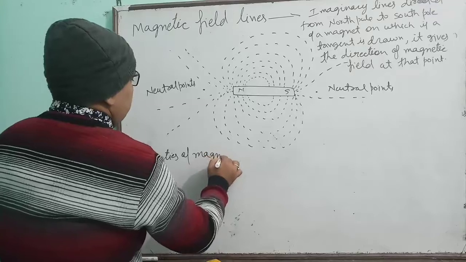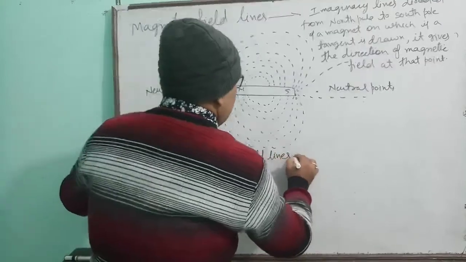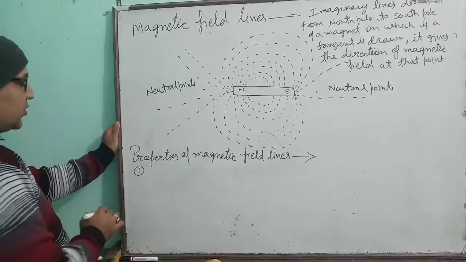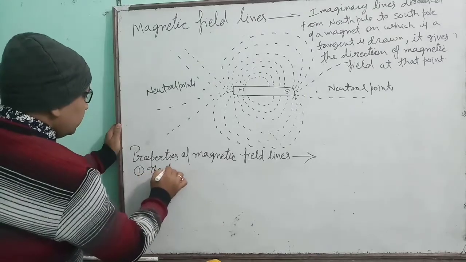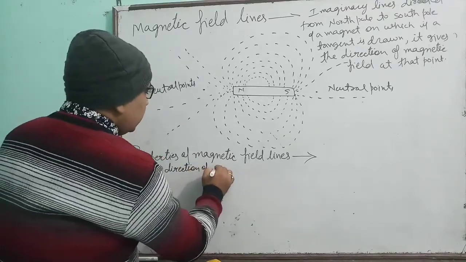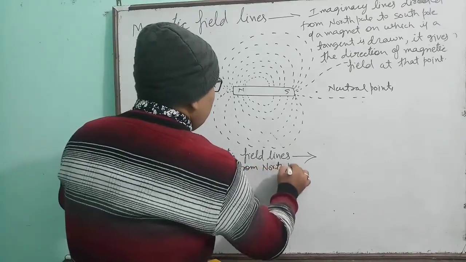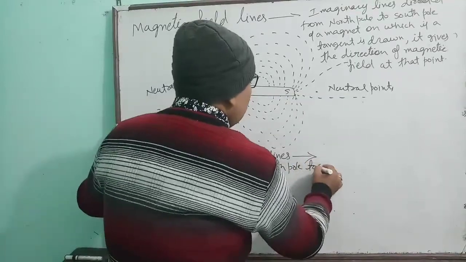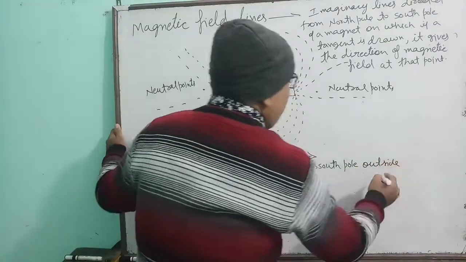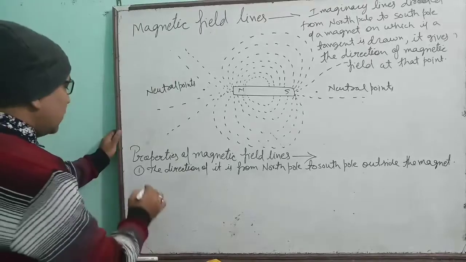Properties of magnetic field lines. So children, the first property which we are watching is the direction of it is from North Pole to South Pole outside the magnet. This is the first property we are watching.